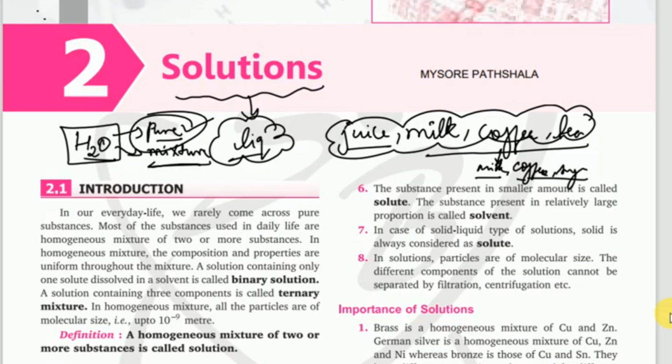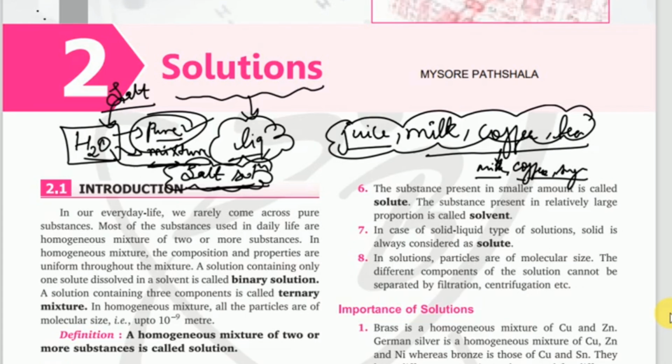Okay. And if I add salt to this, what am I going to get? I'm going to get a salt solution. By adding salt to the water, I got a salt solution, and the resulting mixture that I got is a solution.